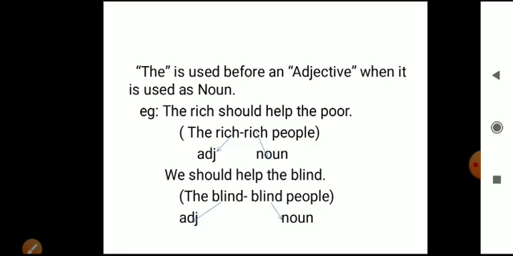So let me repeat it again. The is used before an adjective when it is used as a noun. The rich should help the poor means the rich people should help the poor people. For that sake, the is used. We should help the blind means the blind people. So the is used before an adjective when it is used as a noun. Is it clear, beta? Did you understand, beta? Okay, let's move to the next line.